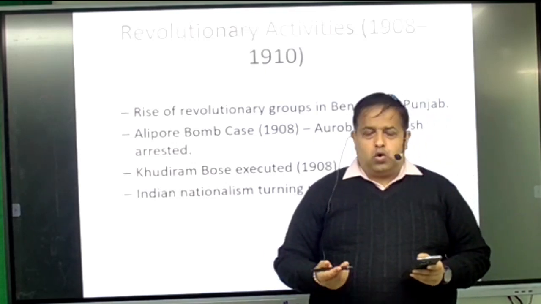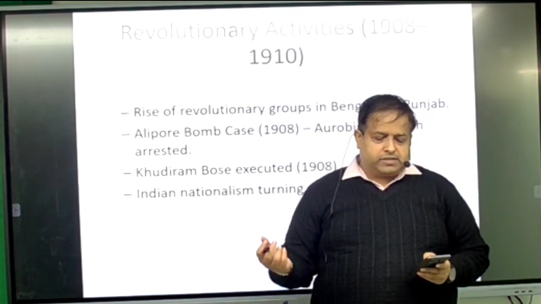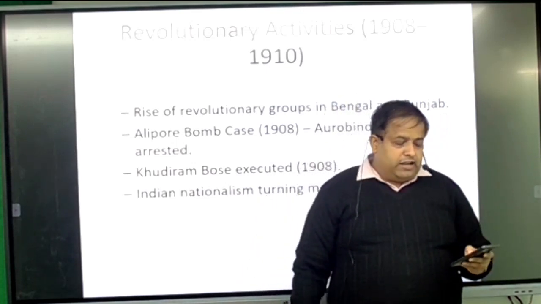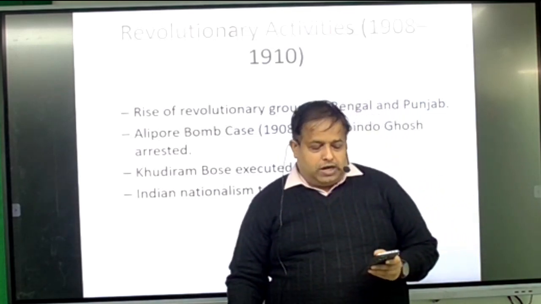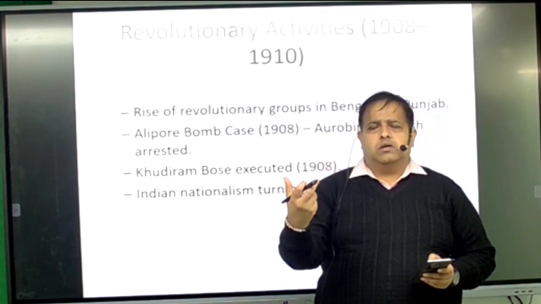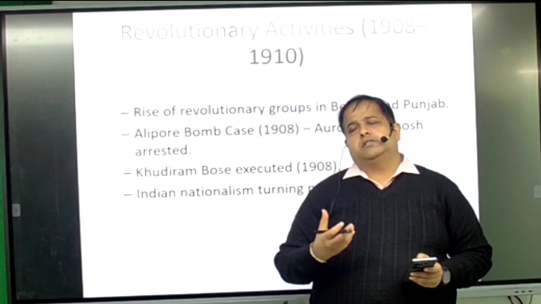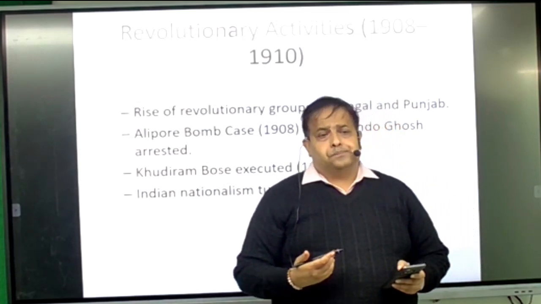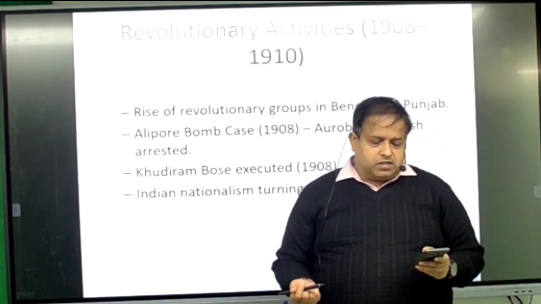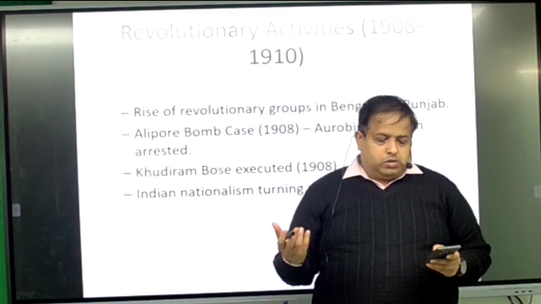Arvind Ghosh, known as Sri Aurobindo, had Bande Mataram and Karmayogin as his newspapers, so you have to focus on it. He was an active member of the Anushilan Samiti, and he promoted spiritual nationalism in India, so it was his major role. And then we have Ashwini Kumar Dutt, the Bengal leader, active leader of the National Schools and